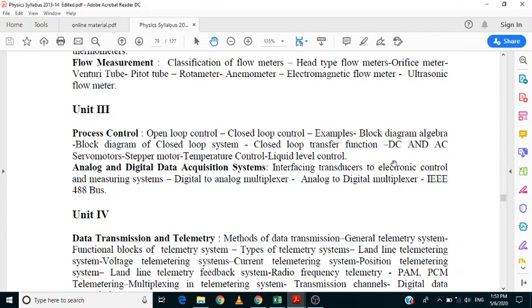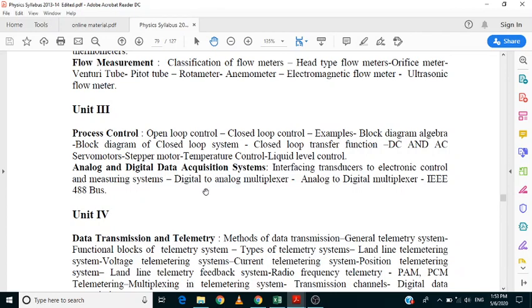So the long questions are DC or AC servo motors, the temperature controller, and the liquid level controller. These are the three long questions from the first half of the third unit. Sometimes, very rarely, they ask the stepper motor as a long question as well as a short question.